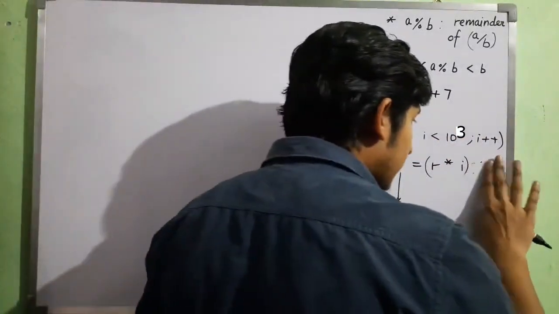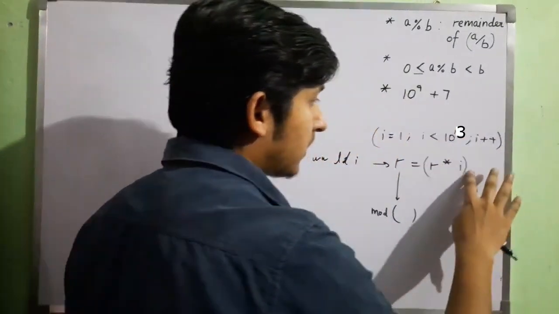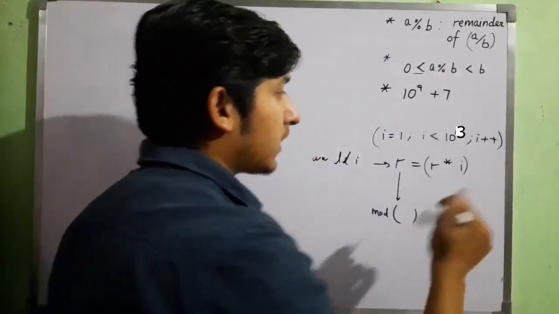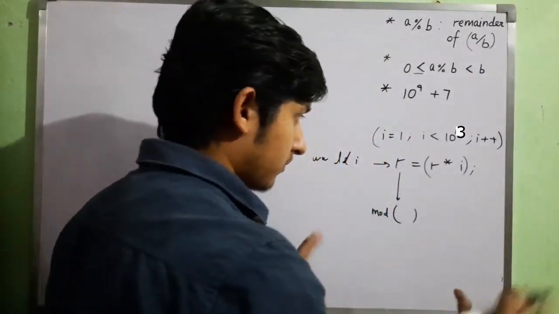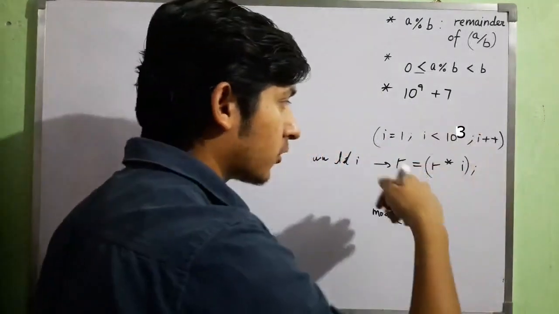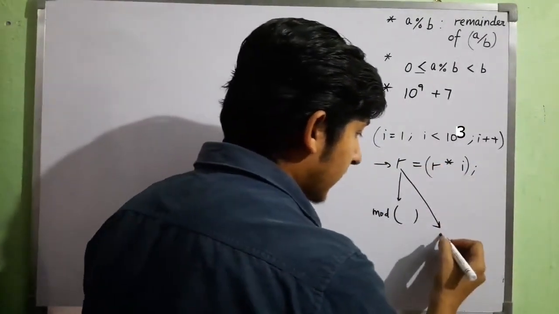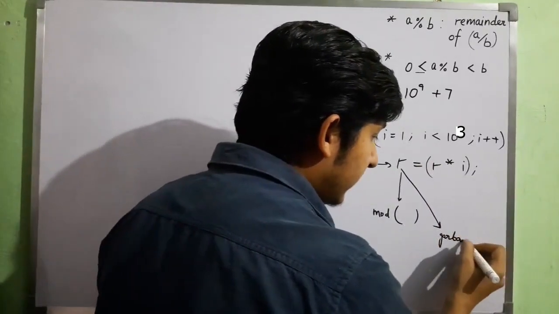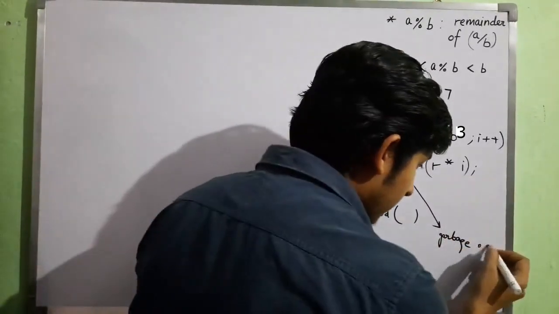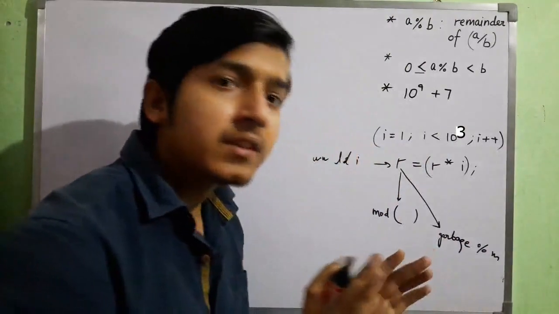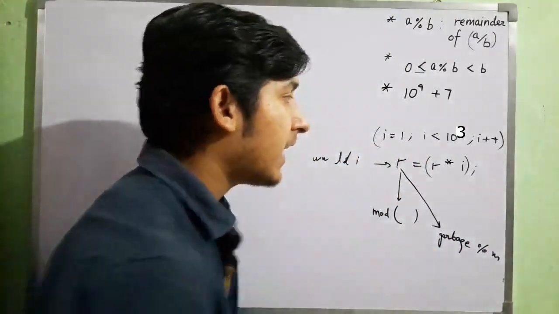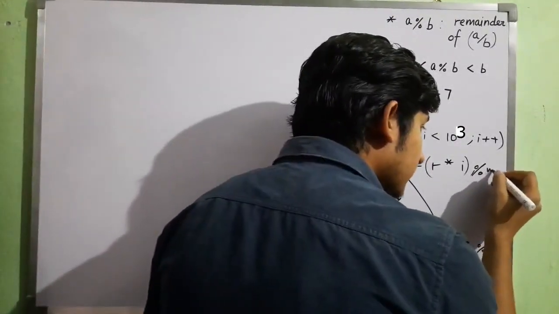If I would be storing this directly, then it would overflow. After overflow, it won't be storing any proper value but a garbage value, and dealing with garbage mod m won't give us the right answer. So we have to put this here only.